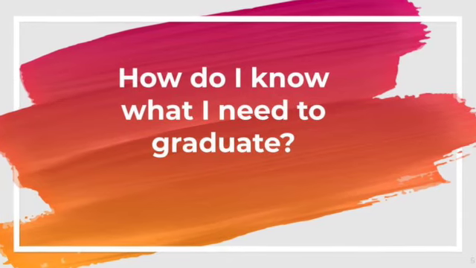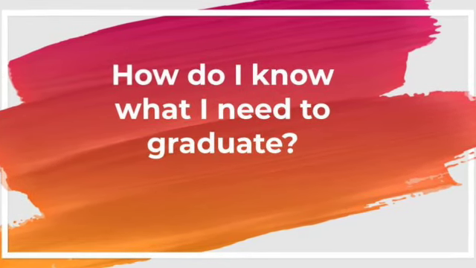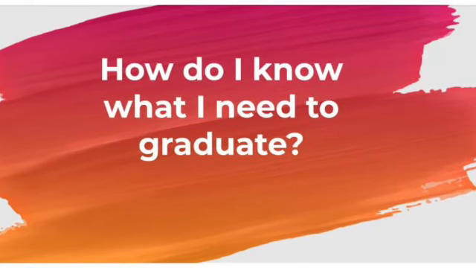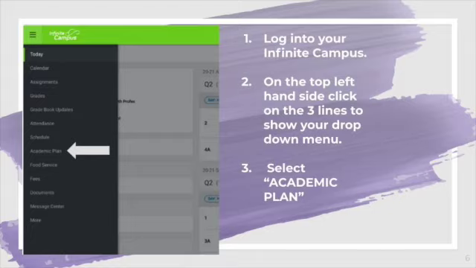So how do I know what I need to do in order to graduate? That's a great question. The best place to look is really your Infinite Campus. If you are on your student iPad, click on your Infinite Campus application and log in. On the left-hand side, you're going to see 3 lines at the top, a drop-down menu showing the different options, and you are going to select Academic Plan. So again, log in on Infinite Campus, select those 3 lines on the top left-hand side of your application, and select Academic Plan.